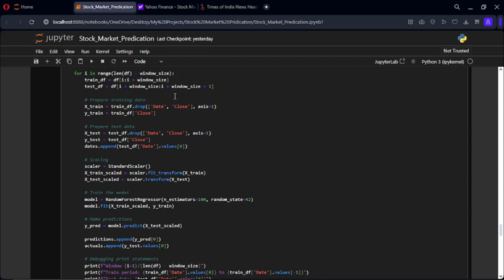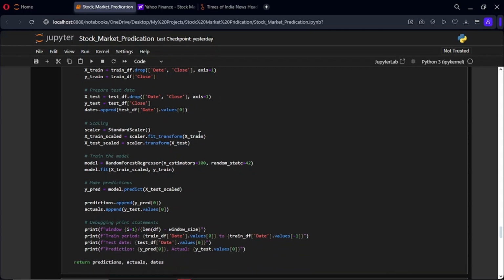Here, xtrain features for training set including date and close columns. Here, ytrain targets the variable for the training set which is close column. The xtest features for the test set excluding the date and close columns. The ytest targets the variable for the test set which is close column. Here we are going to store the date for the test instance for later reference.